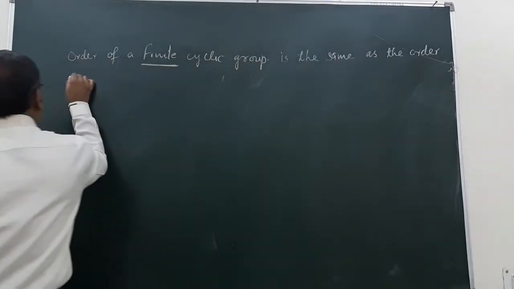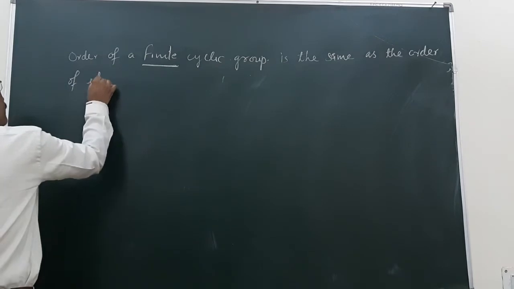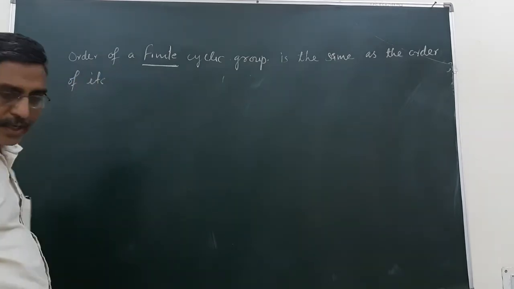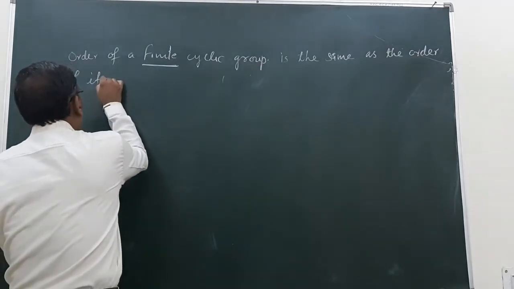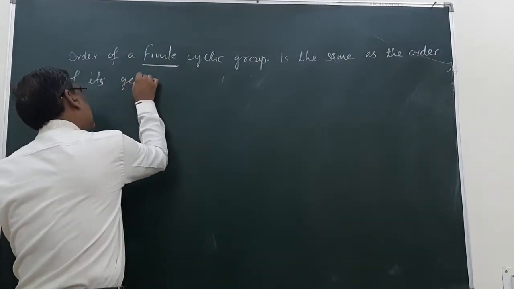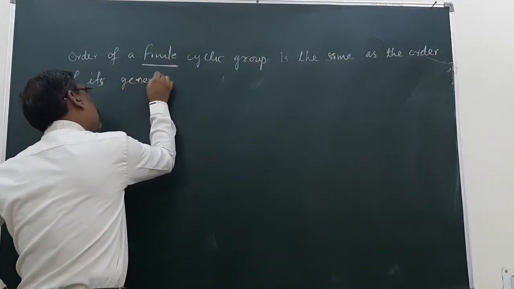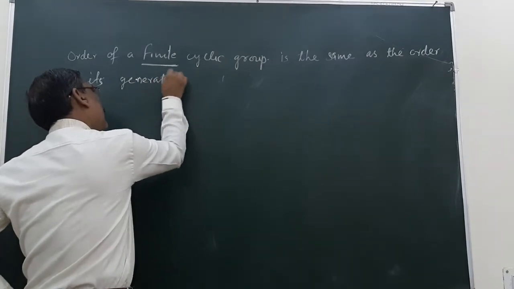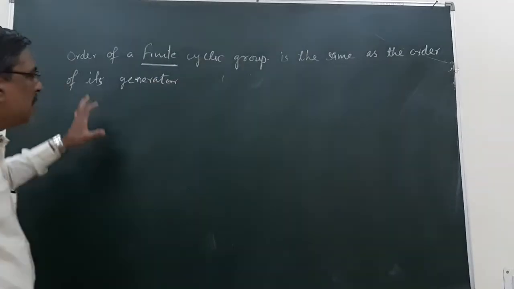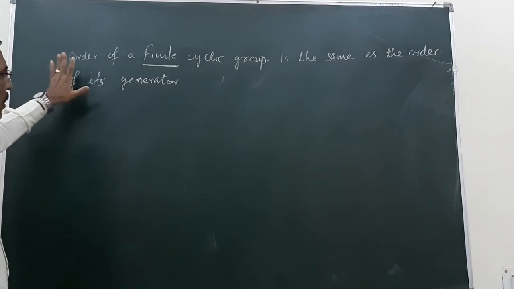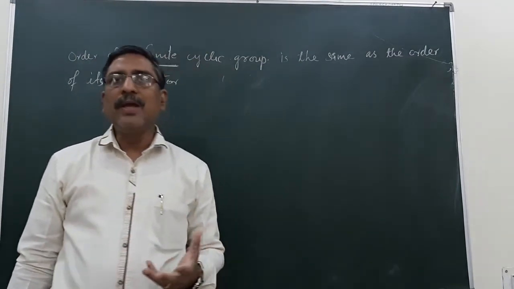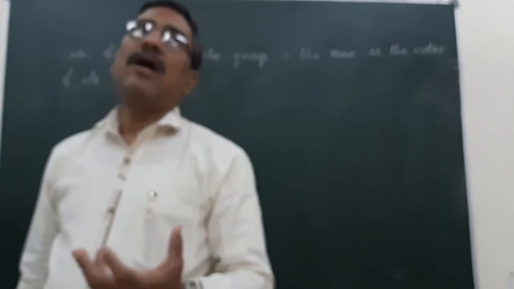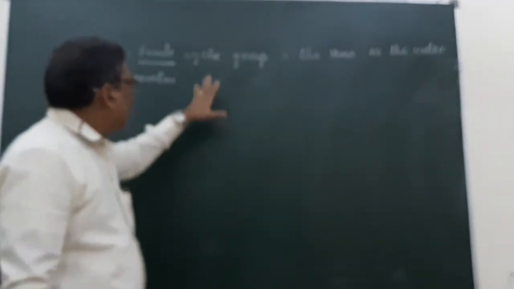its generator. Now we want to prove that the order of a finite cyclic group, if we are given a finite cyclic group, meaning the number of elements of G is finite.